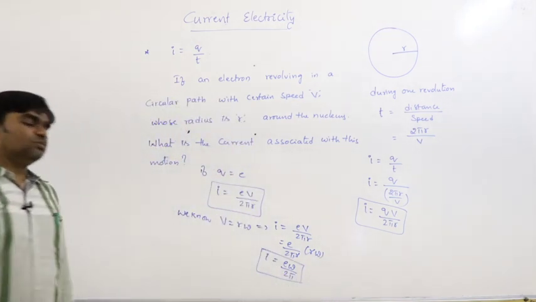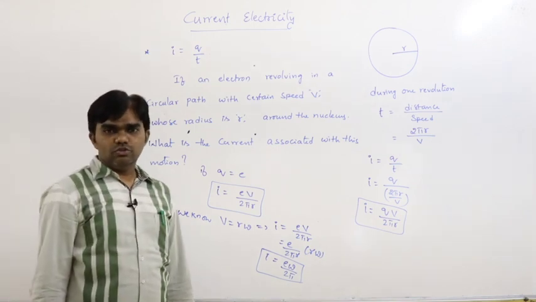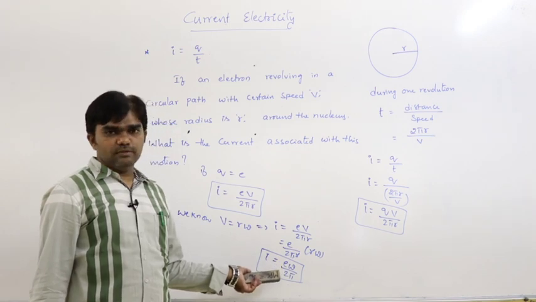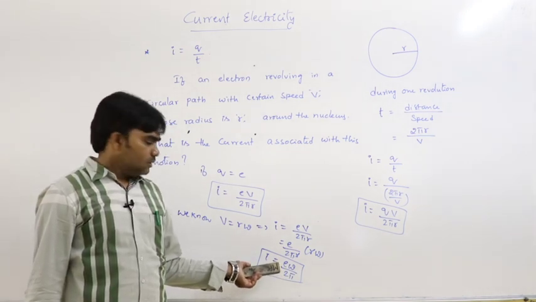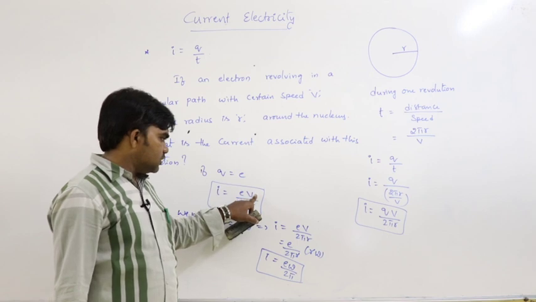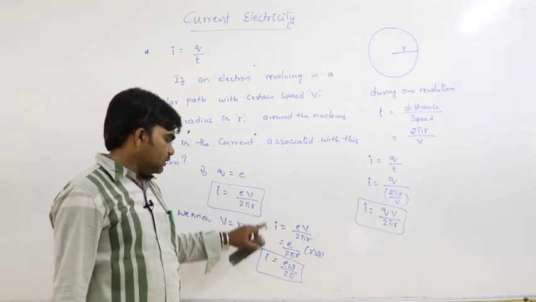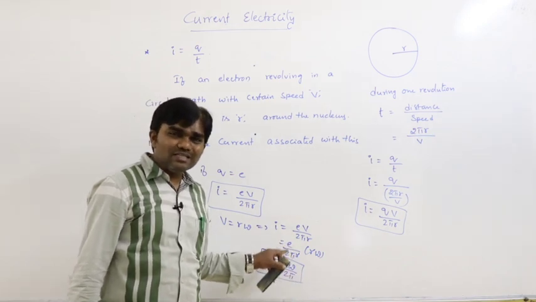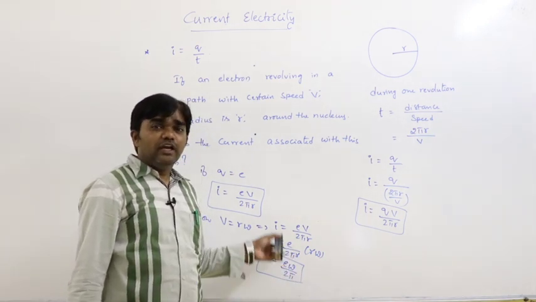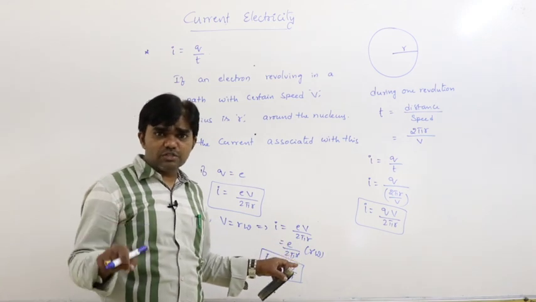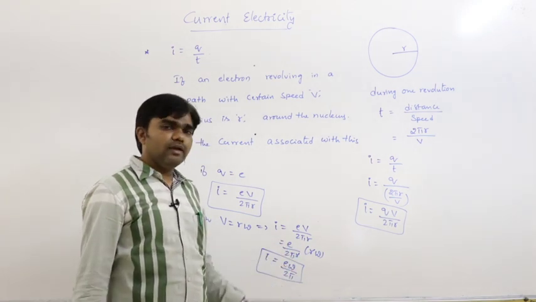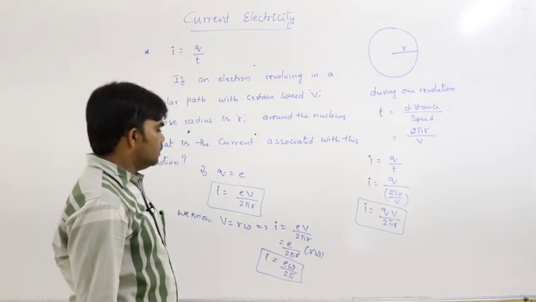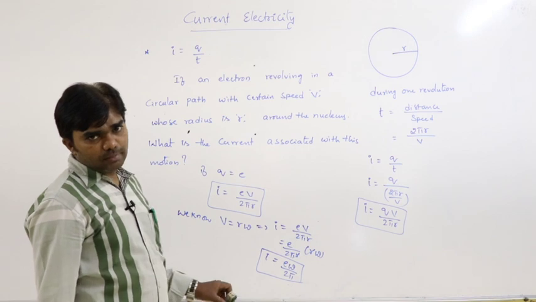I is equal to e omega by 2 pi. That is the situation. So if the linear velocity is mentioned, then we write ev by 2 pi r. If angular velocity is mentioned, e omega by 2 pi. What is e? Charge of an electron. If it is another charged particle, if the charge is mentioned, q omega by 2 pi.